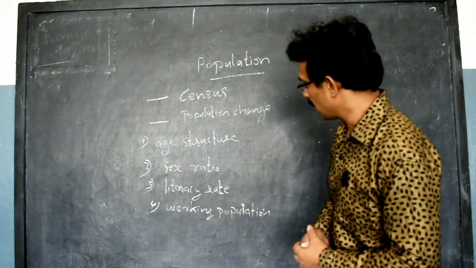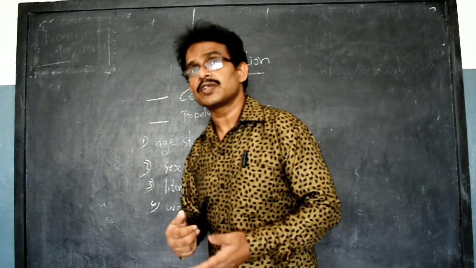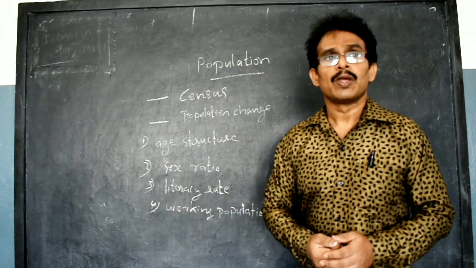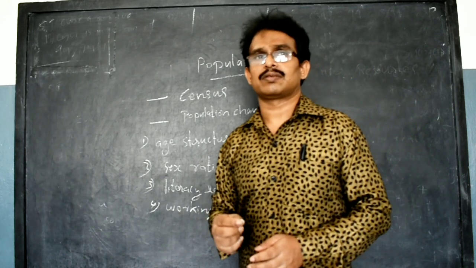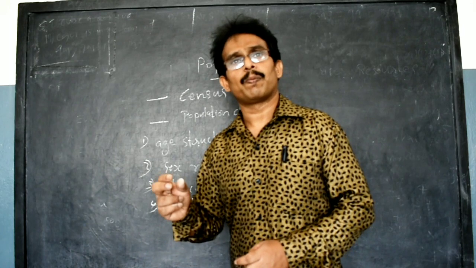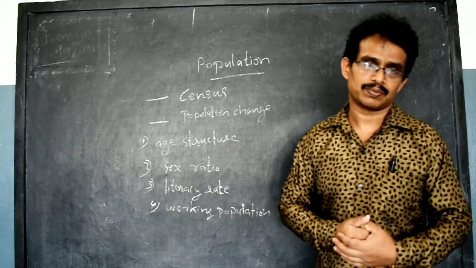Then another important thing we can see is the literacy rate. The census shows the literacy rate also. What is the literacy rate? The number of people above 7 years who know how to read and write in a particular language, per 1,000, is called the literacy rate.